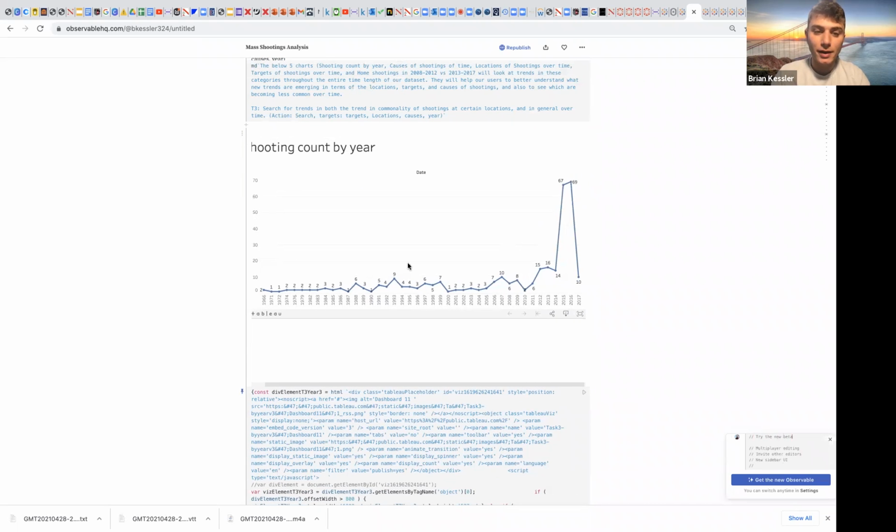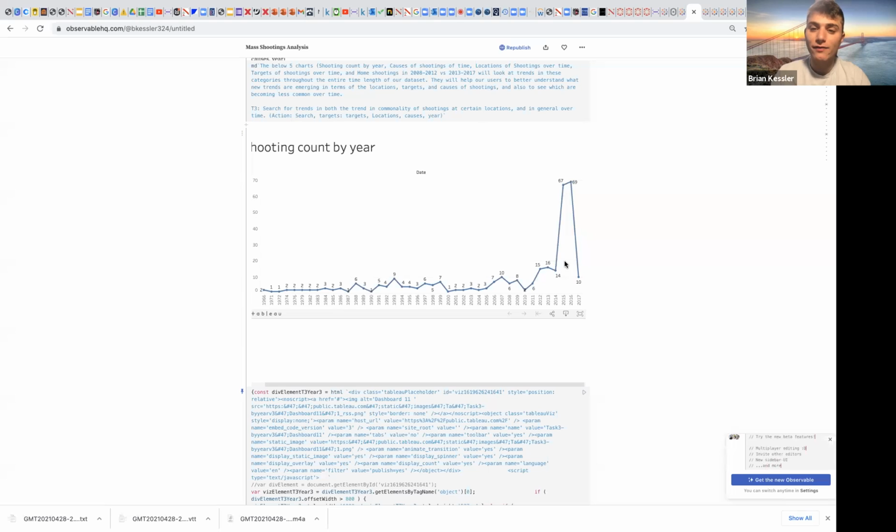Something very alarming we could see is that through the 60s, 70s, even the 80s, 90s and early 2000s, mass shootings were not very common. You saw at most 9 in one year, but most ranged below 5 or 6 in a year. While that's one too many, it's much lower than it is now.